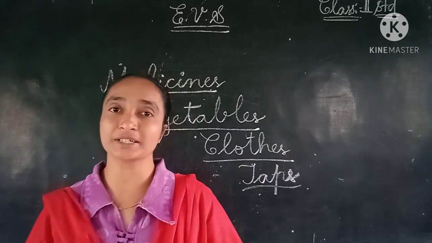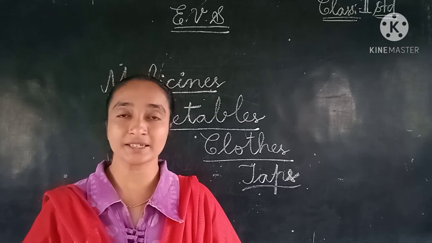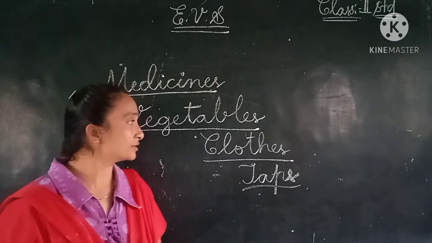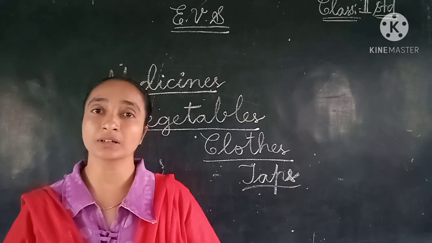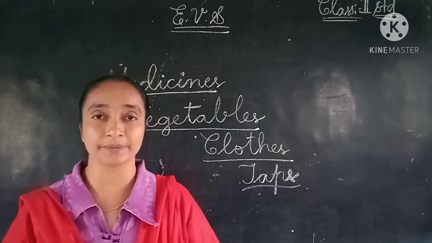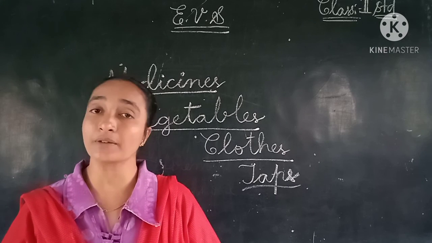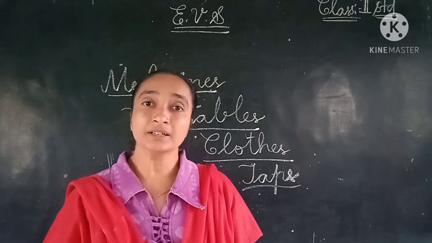So here we have completed the textbook part of this lesson. Next let us see the question answers, children. You can note down all these and complete it after. So here we can close the textbook and you can open your notebooks. Let us see the question answers part, children. In this lesson we have 5 question answers. So let us see the question answers.